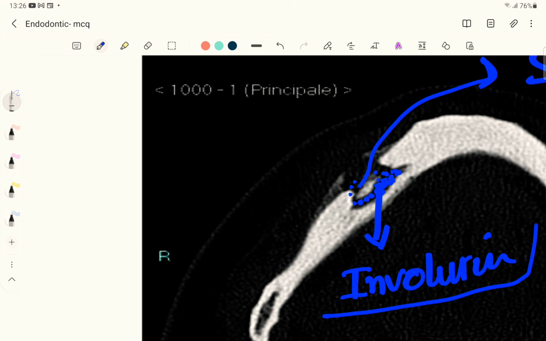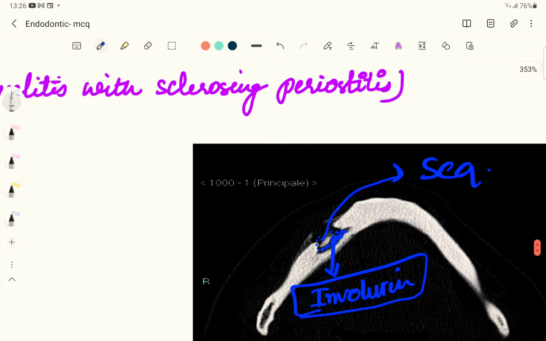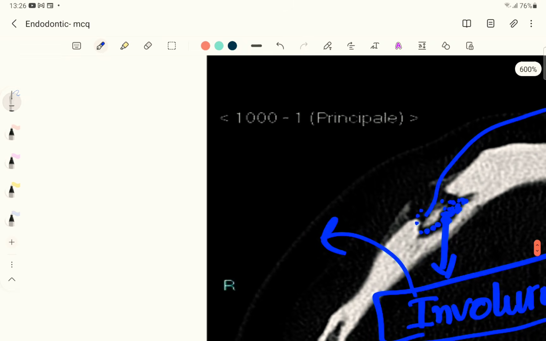So here we have the dead bone as radiopaque, while the new bone which is forming is not a fully formed bone, that is why it's radiolucent.